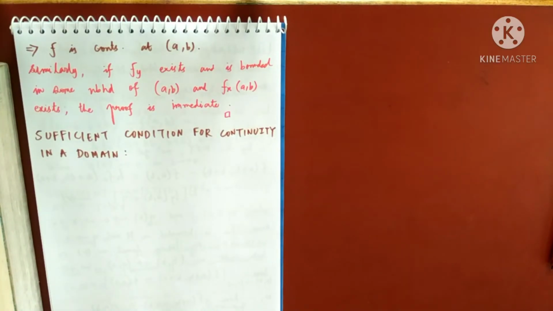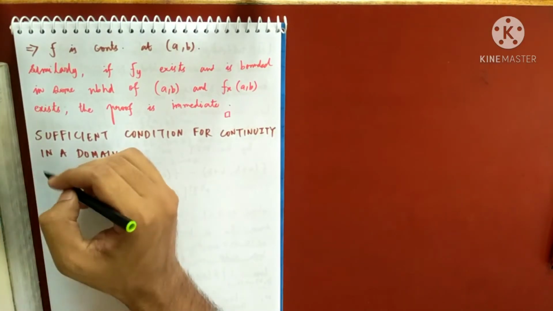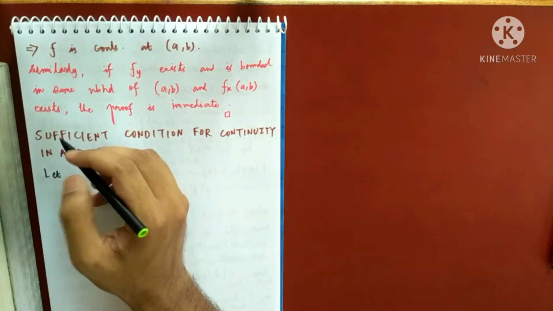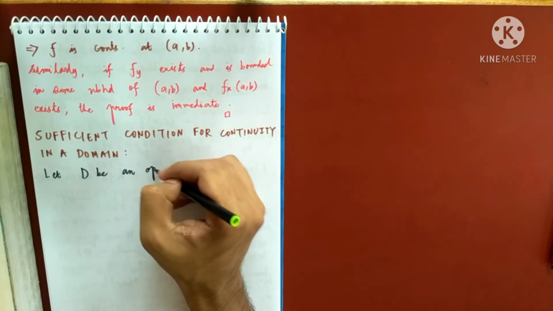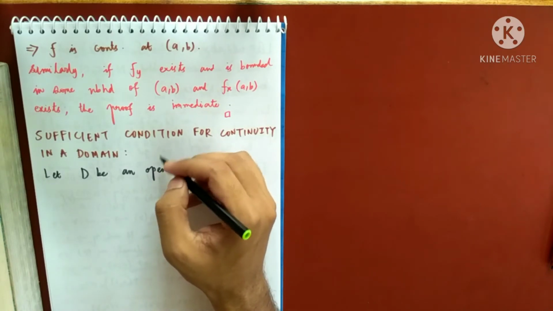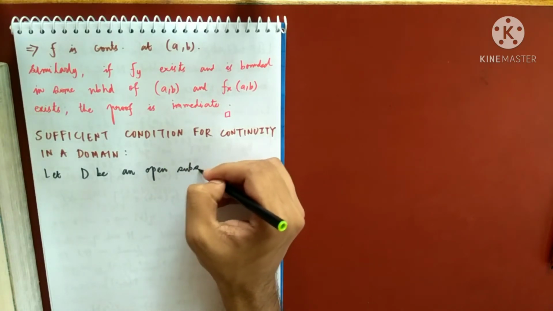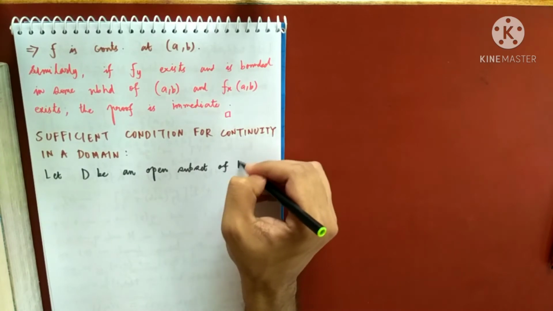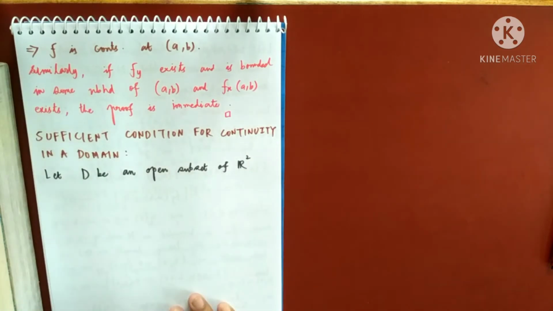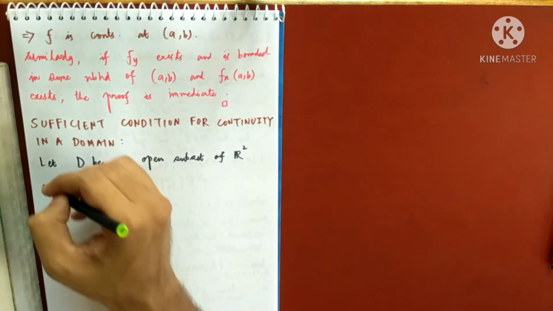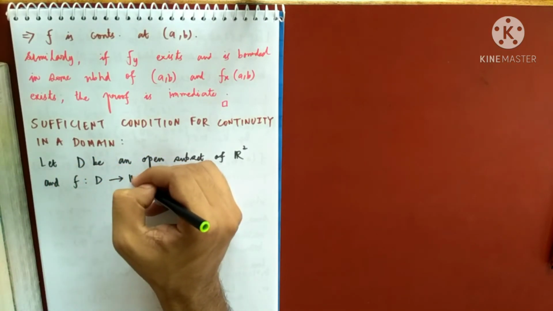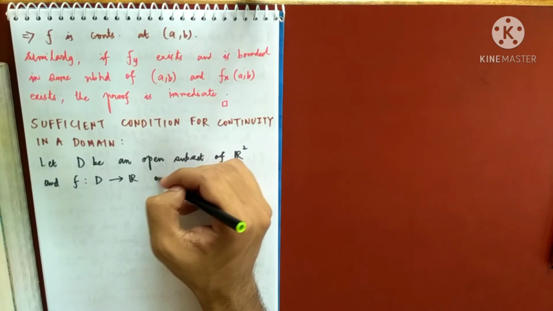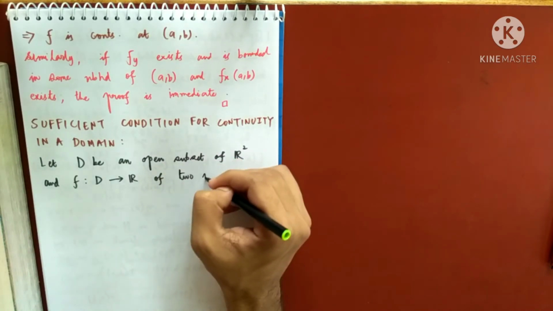So things change a bit. So let D be an open subset of R2. So this time you cannot take just any D. This is only true for open subsets. So let D be an open subset of R2 and f be a function from D to R, of two independent variables.